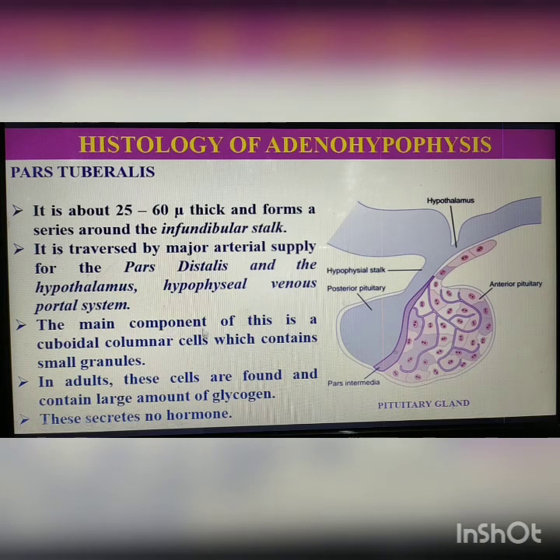The main component of this is a cuboidal columnar cell which contains small granules. In adults, these cells are found and contain a large amount of glycogen, but these cells do not secrete any type of hormone.